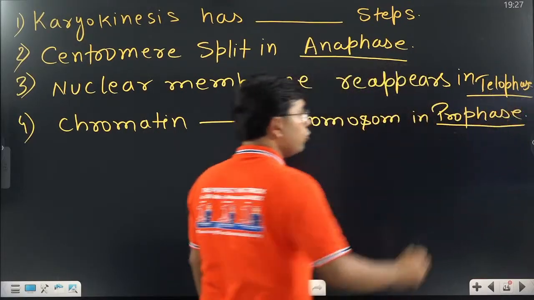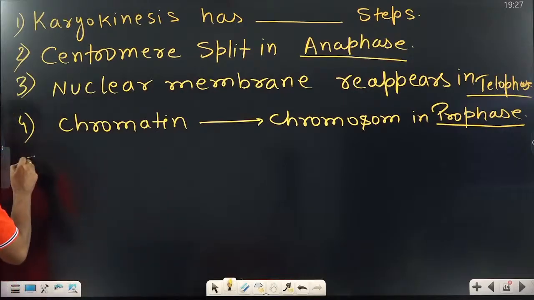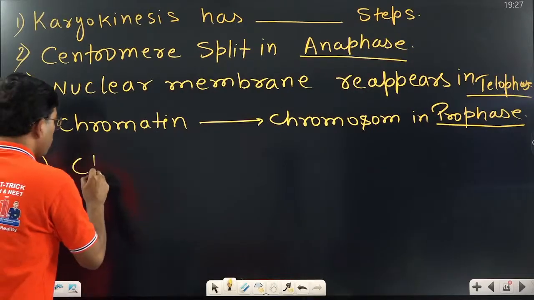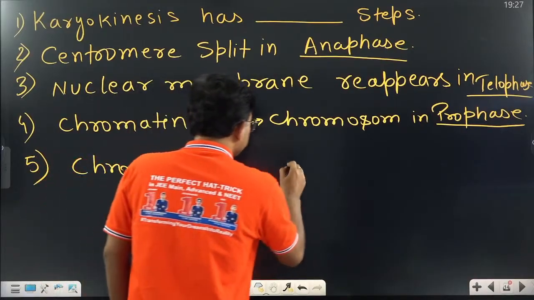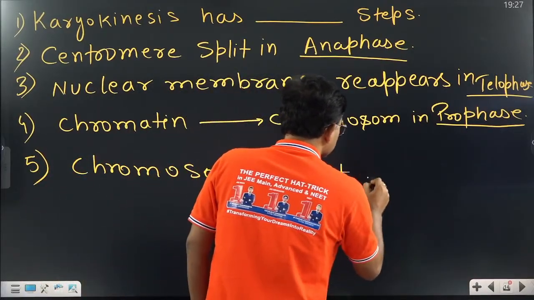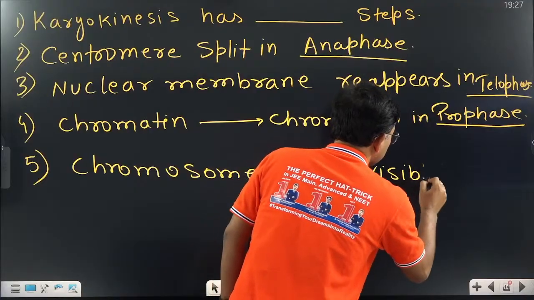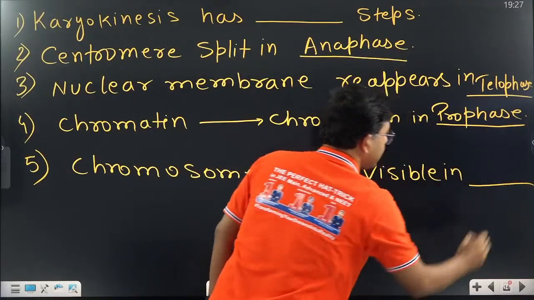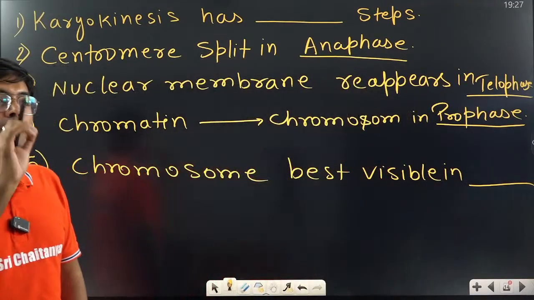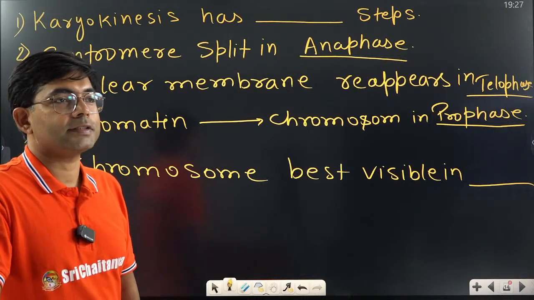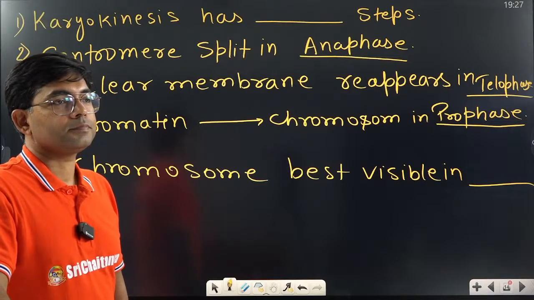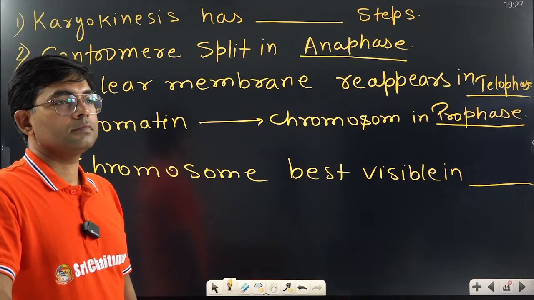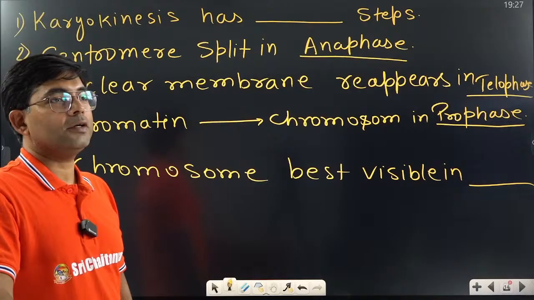Very good. Prophase. Now let's see the fifth one. Chromosome best visible in. Best visible in which phase? Chromosome best visible in which phase? Very good, Khalil.